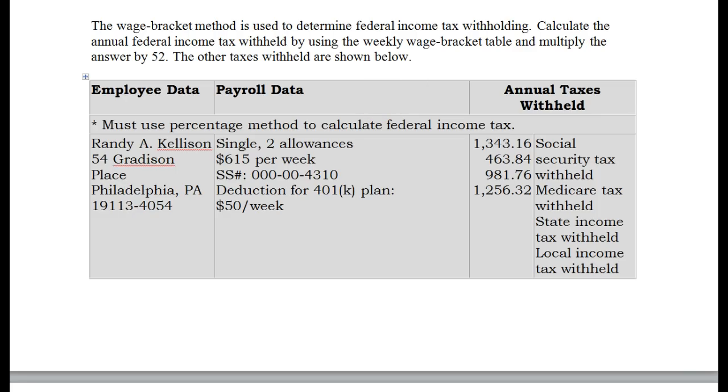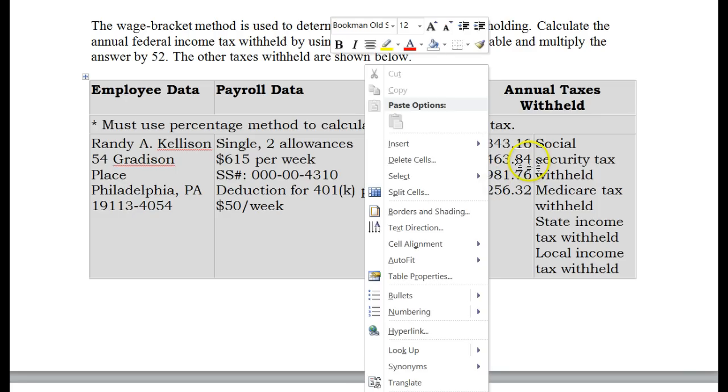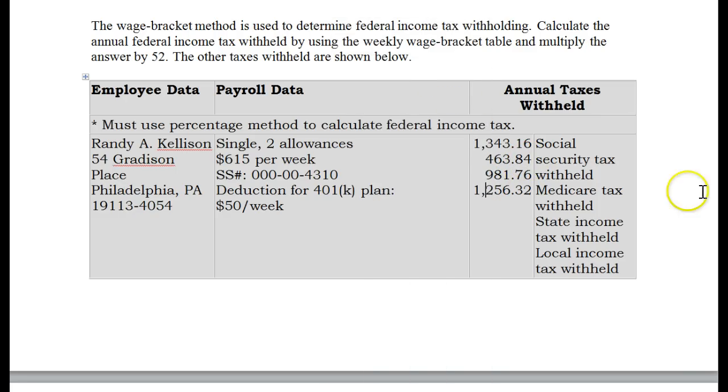This number here, 981.76, right here is your state income tax, and this number here, 1256.32, is your local income tax. So that's how it is all the way throughout this problem on all these different employees. Actually, I just fixed it, so I spaced them out.